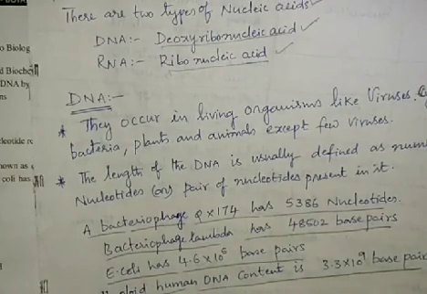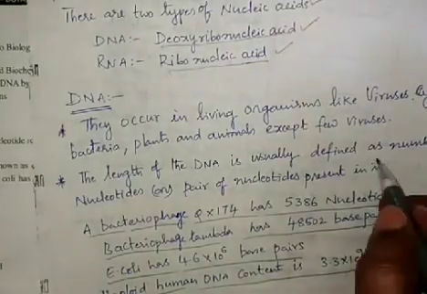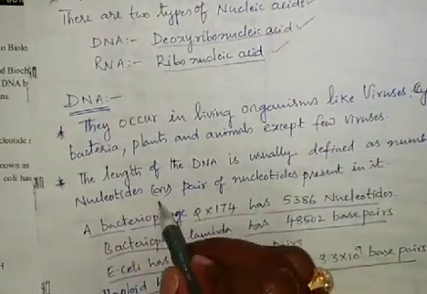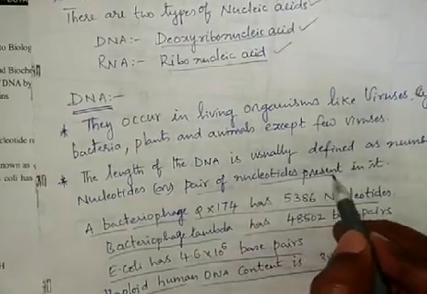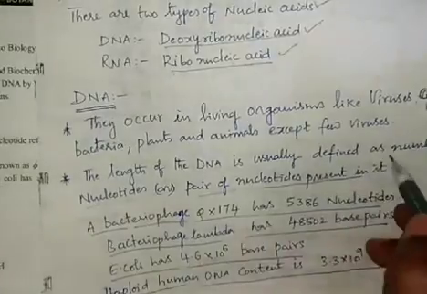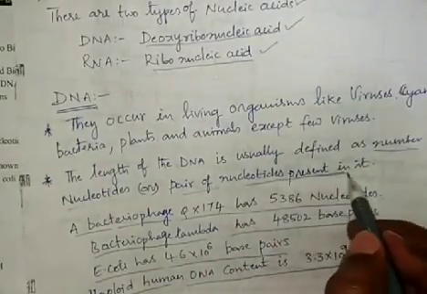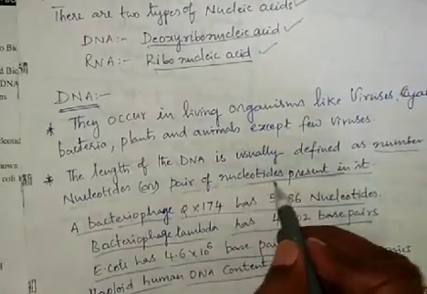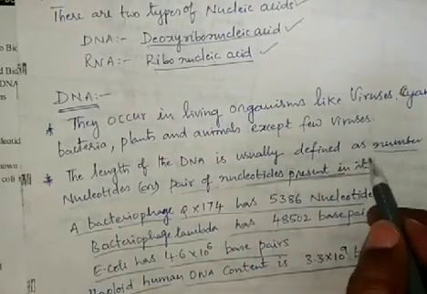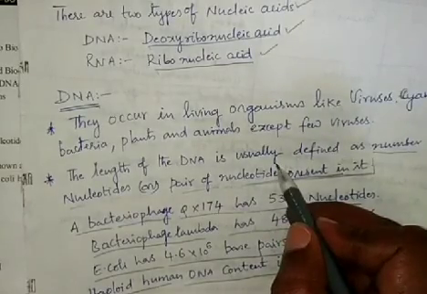The length of the DNA is usually defined as the number of nucleotides, the monomeric units, or the number of base pairs present in it. Based on that, we can say the length of the DNA.